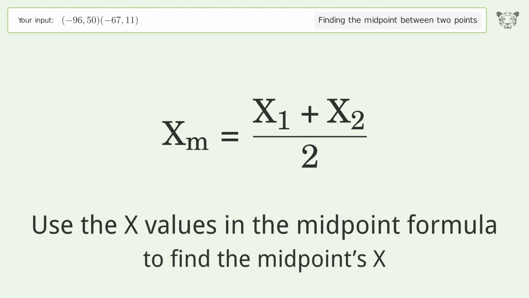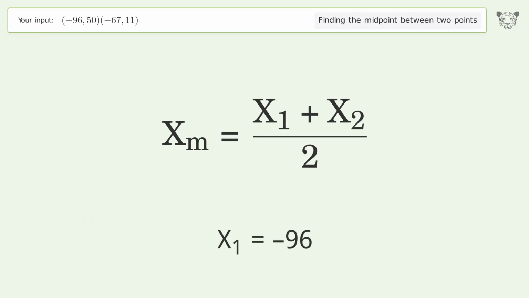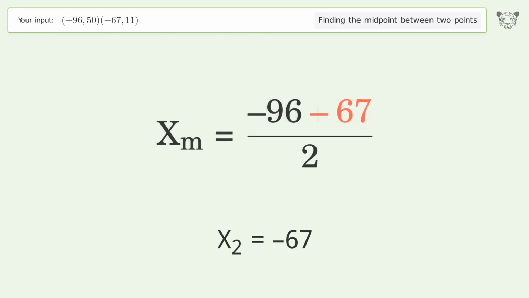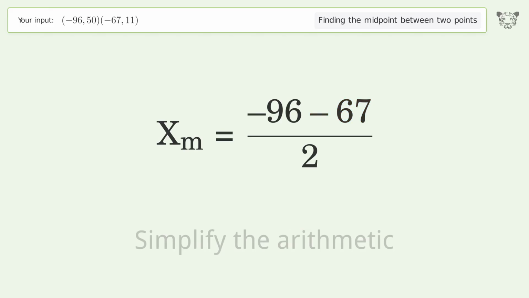Use the x values in the midpoint formula to find the midpoint's x. x1 equals negative 96. x2 equals negative 67. Simplify the arithmetic.